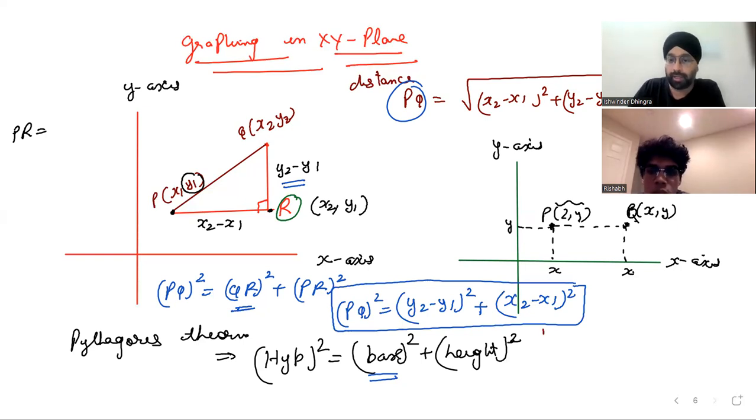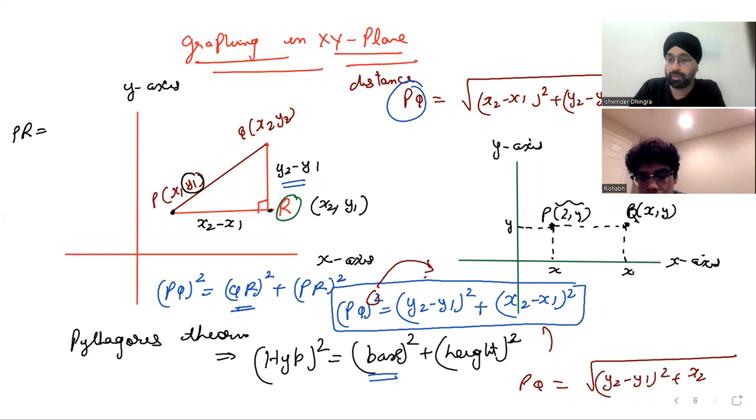Then after, I can write this as what? This is a square, and I can take the square root on the other side. So that will be equal to the square root of (y2 minus y1) squared plus (x2 minus x1) squared. So this is how you get the distance formula. Easy, isn't it? It's very easy.